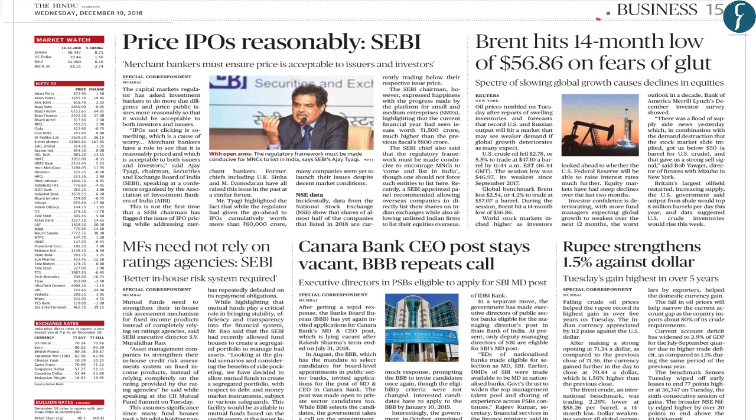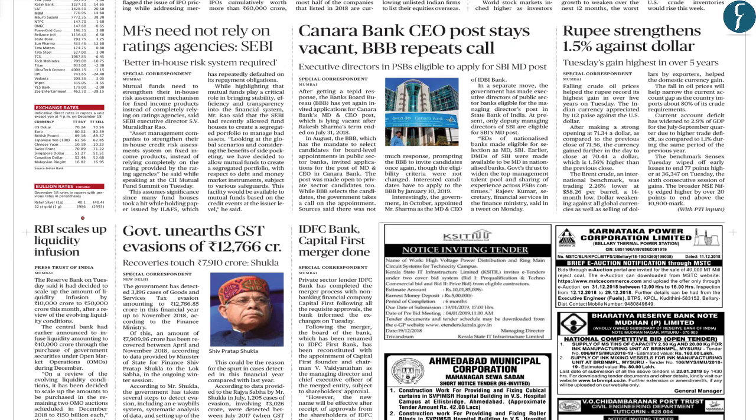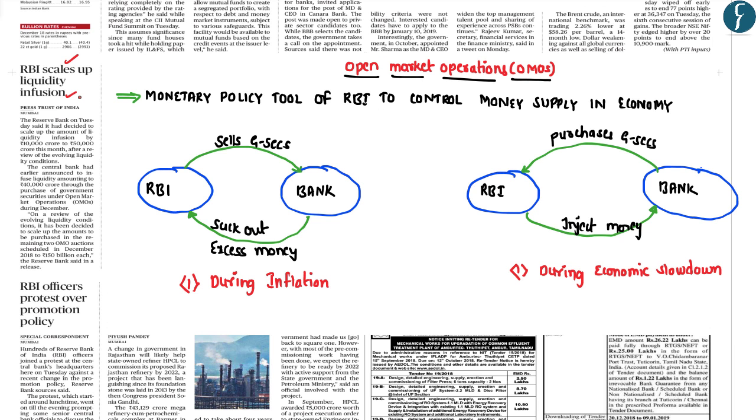If you look at the business section on page number 15, there are mainly two articles which are important from the prelims perspective. The first article is about the open market operations. On the other hand, the second article is about the Banks Board Bureau. The first article highlights that the RBI is carrying out open market operations in order to infuse more liquidity into the economy. This is mainly on account of the liquidity crunch being faced by the NBFCs in India.